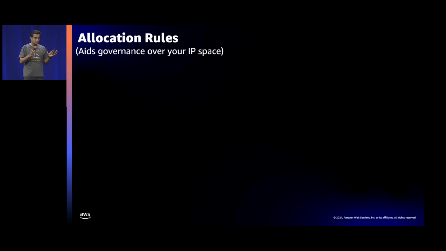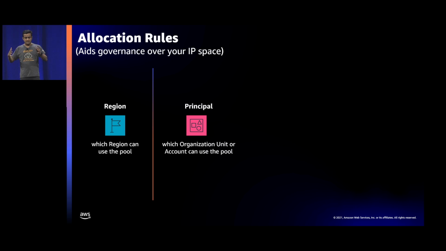Now, for this launch, we came up with 4 rules, and based on your feedback, we'll add more rules. To begin with, these 4 rules are: first, region. You can say that this CIDR is for this region, and only VPCs and resources in that region can use that CIDR. So it keeps your route table simple. Then you can say that this CIDR is for these particular principals or accounts or organizational units, so that dev accounts can only have dev pools, and prod accounts can only have prod pools. That way you know that your IPs are not being misused.